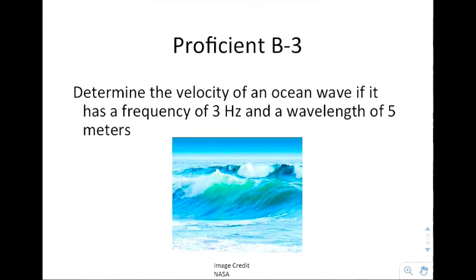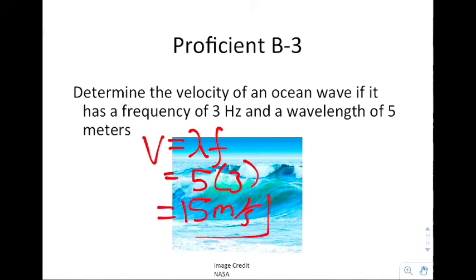Next, it says determine the velocity of an ocean wave if it has a frequency of 3 hertz and a wavelength of 5 meters. So you would say velocity equals lambda f, or 3 hertz times 5 meters would give you a velocity of the ocean wave of about 15 meters per second.